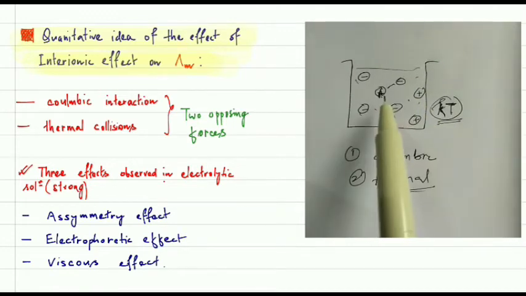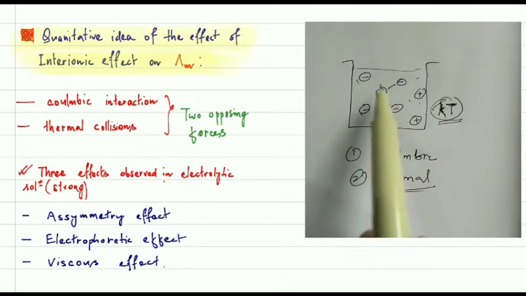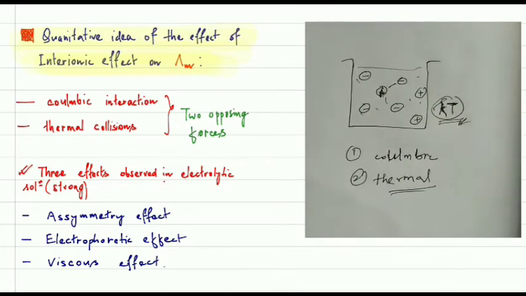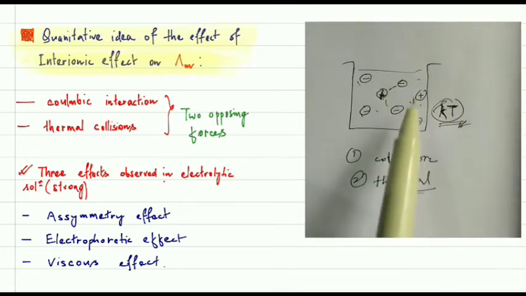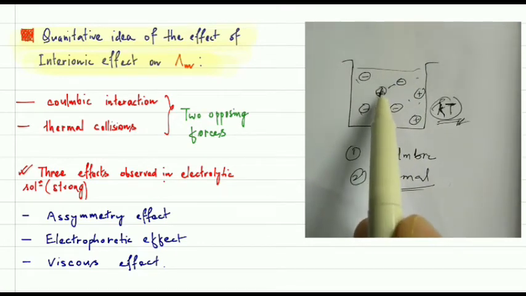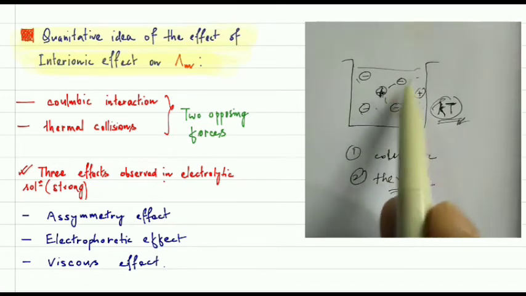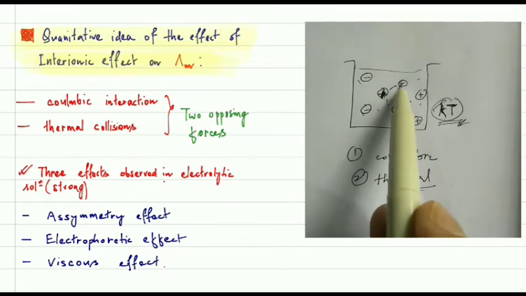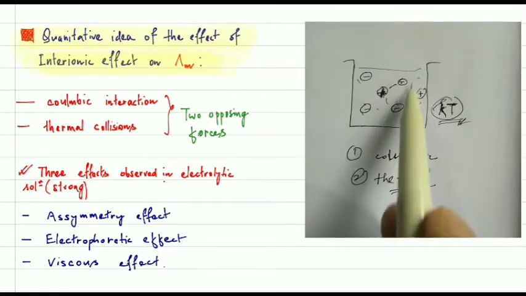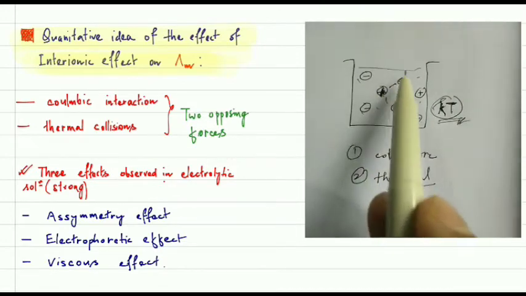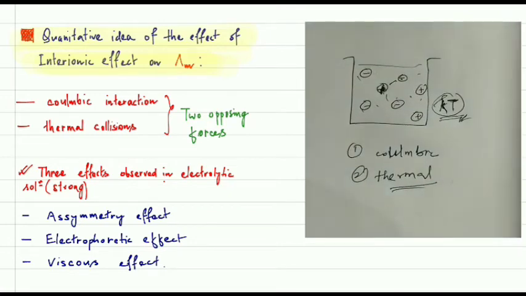Because of the thermal energy, these ions try to move randomly. Additionally, we know that there will be some attraction force between opposite charges or opposite ions. Because of that attraction, this positive ion will attract the negative charges, and they try to form a sphere. The negative charges will try to surround this positive ion.